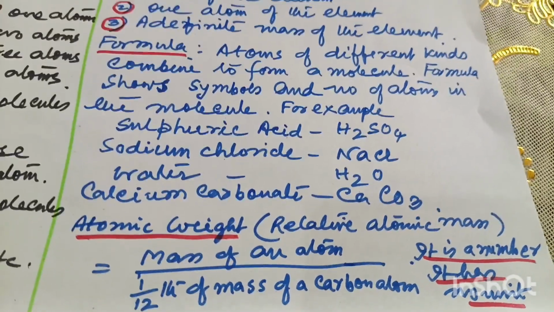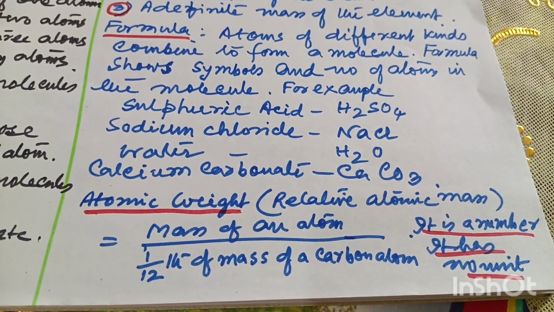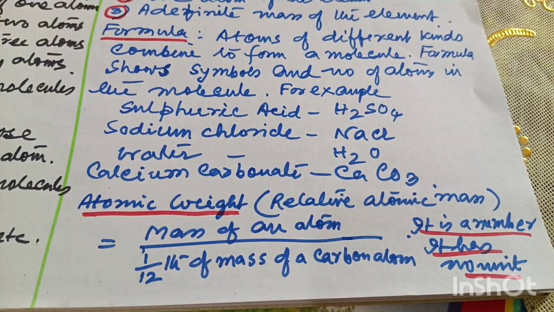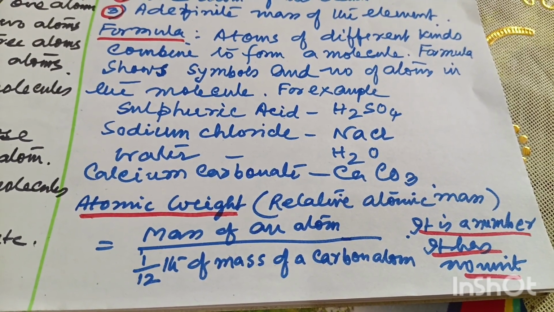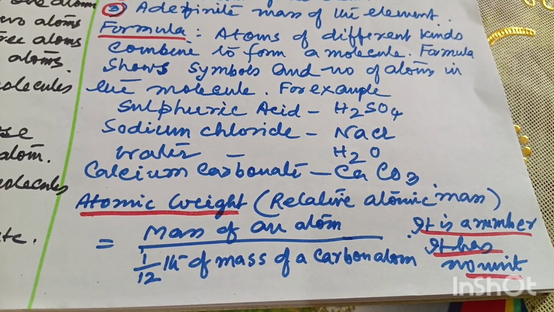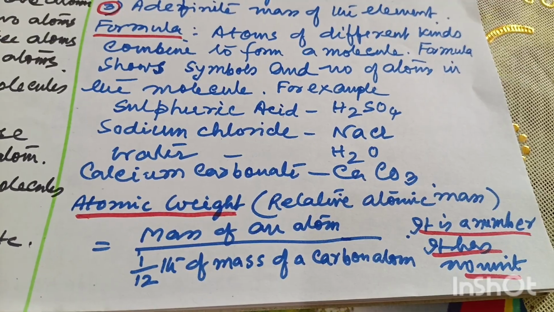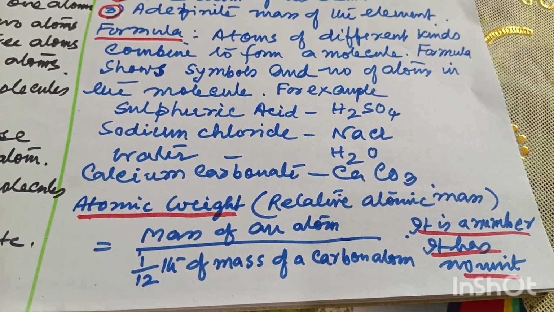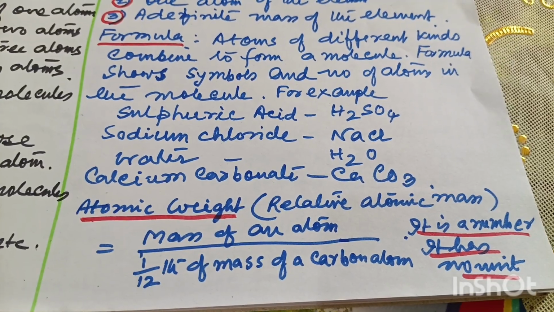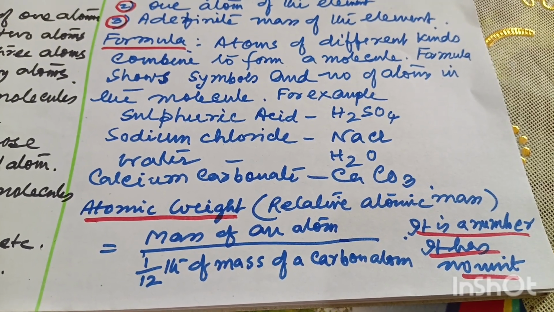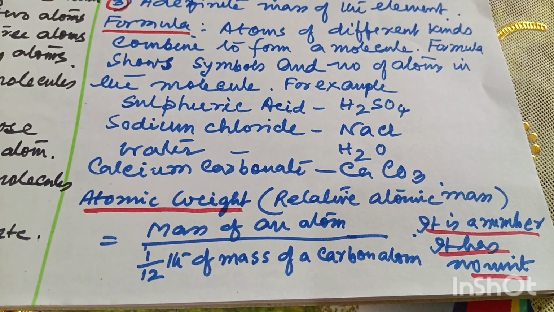Suppose there is an atom, we take the mass of that atom, and a carbon atom is taken as 12. 1/12 of the mass of a carbon atom is taken as 1. That 1/12 of the mass of a carbon atom is written in the denominator, and the mass of the atom is divided by it, and that ratio is called atomic weight.